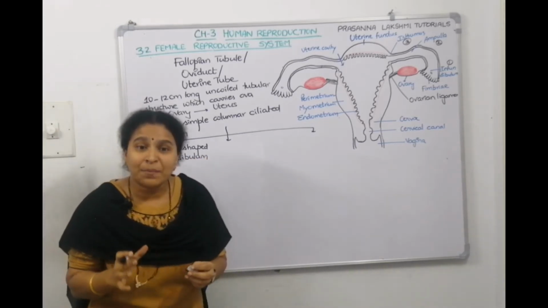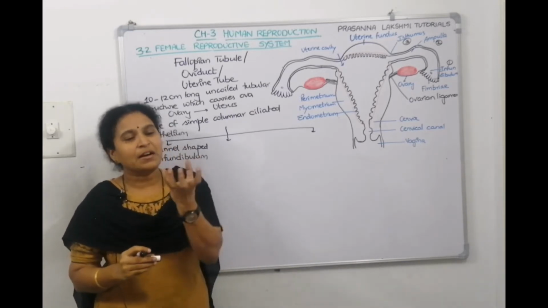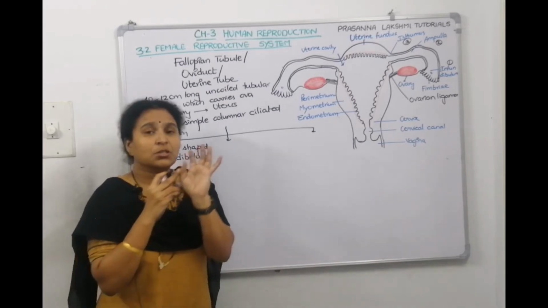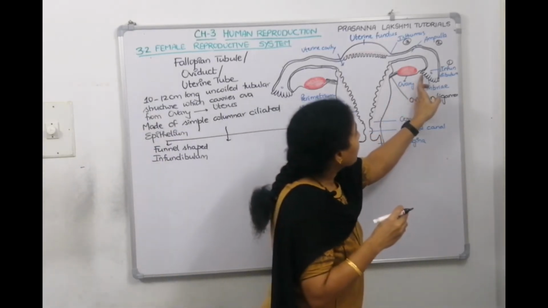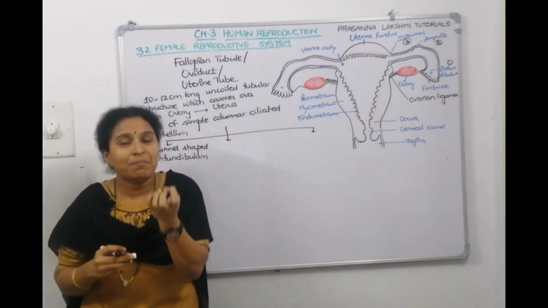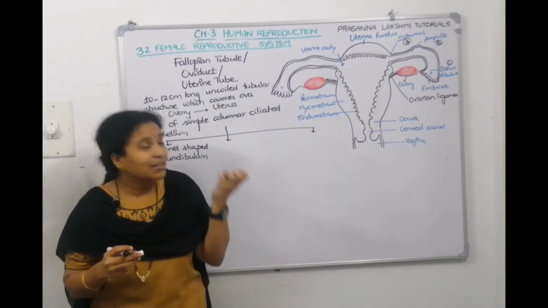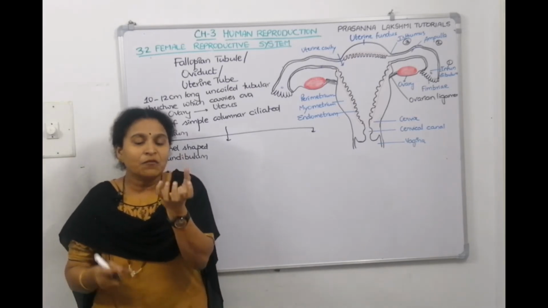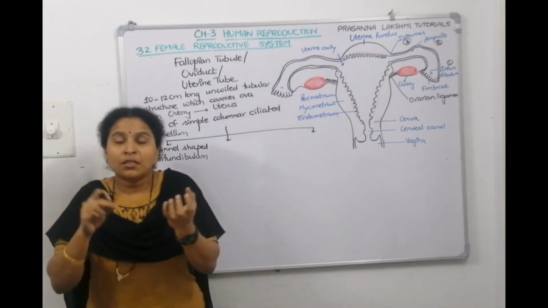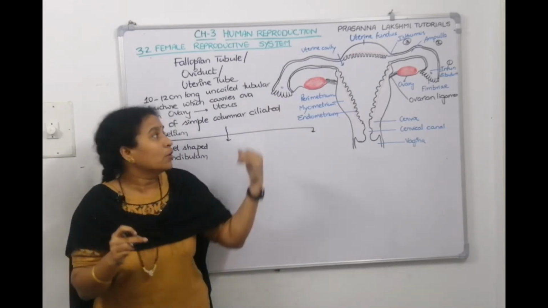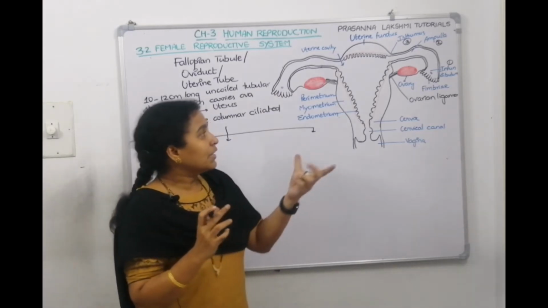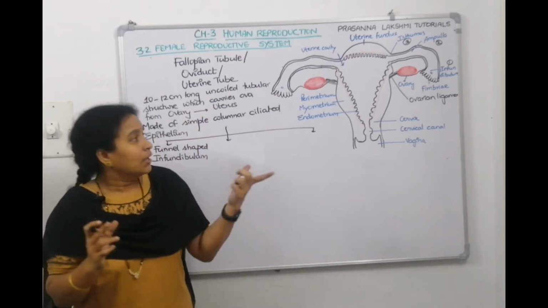Now this funnel shaped infundibulum has finger like projections at its periphery. The finger like projections we have drawn here are called fimbriae. The ciliary movements of the fimbriae will help to gather the egg from the ovary, and in the funnel there will be a central hole called ostia. Through that ostia, the ova will go into the fallopian tube. So the first portion of the fallopian tube is funnel like, and it is called infundibulum.